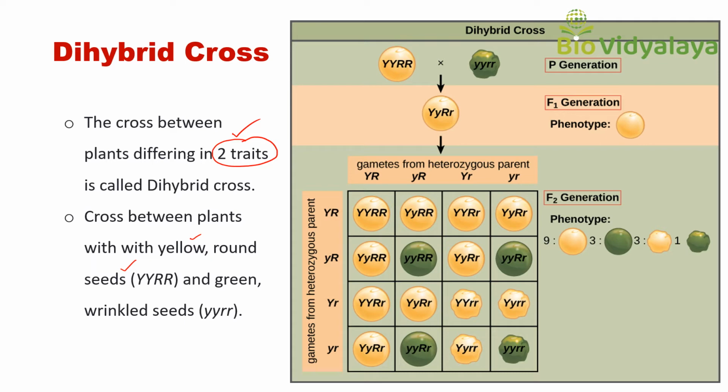We can use genotypic symbols: capital Y for yellow color seed, small y for green color seed, capital R for round shaped seed, and small r for wrinkled seeds.